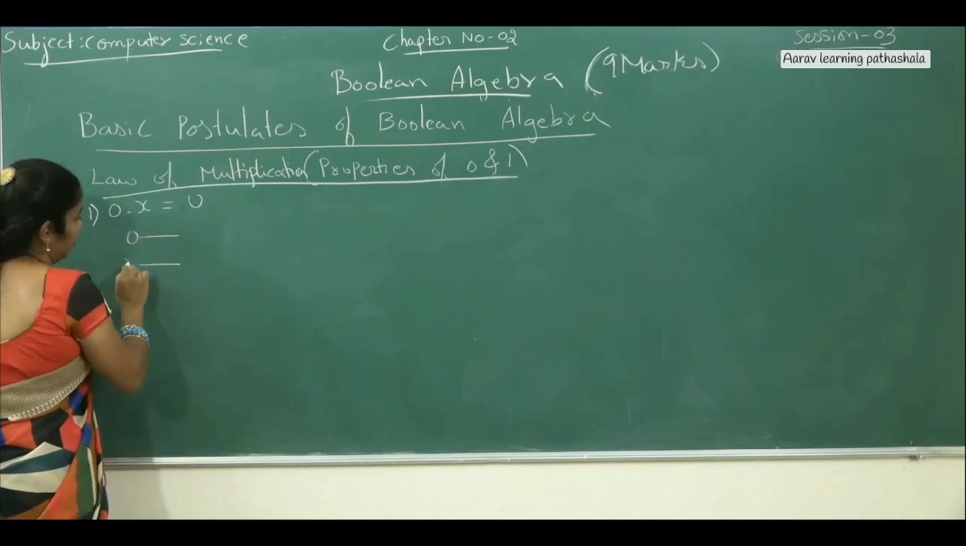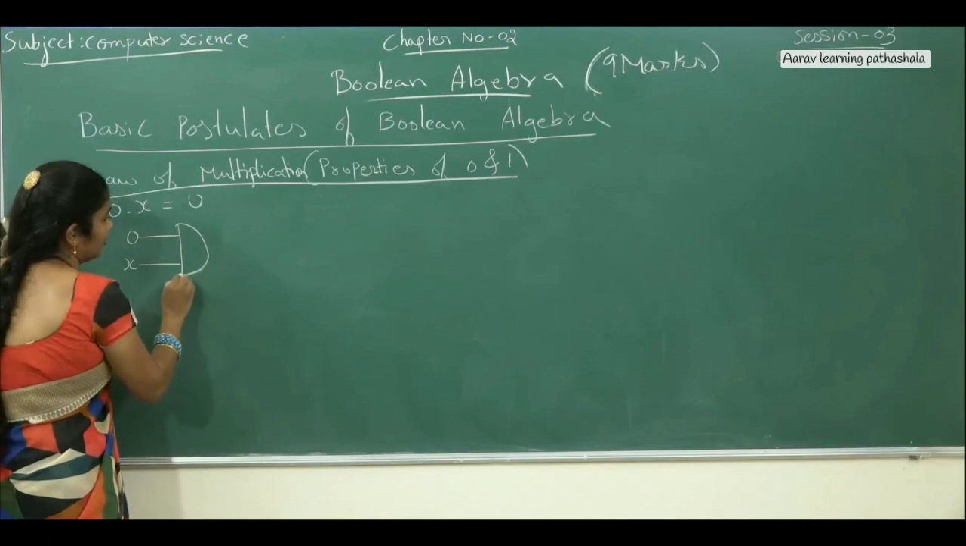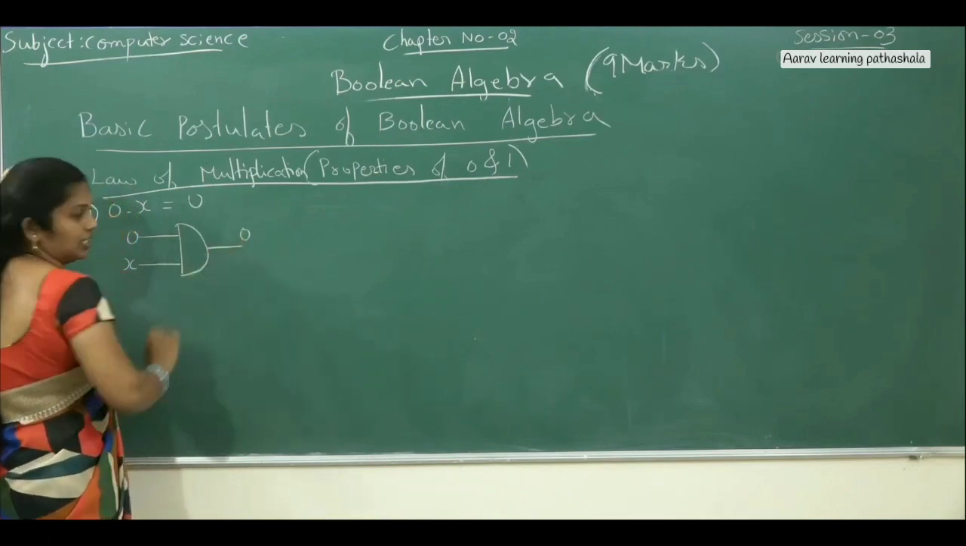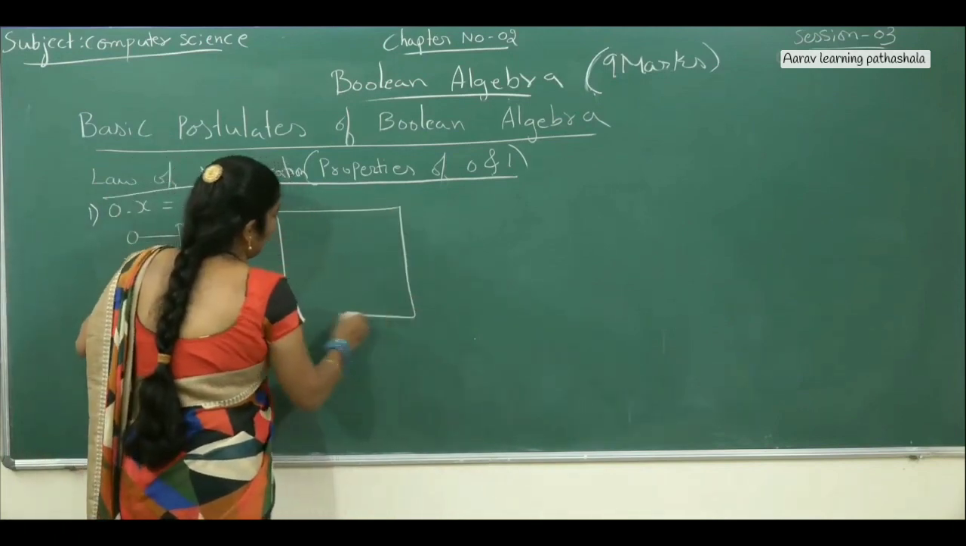First input is 0, second input is x. Here we have the dot, then you have to write the D shape. Then the output here will be 0. This is the symbol. Then how to write the truth table?